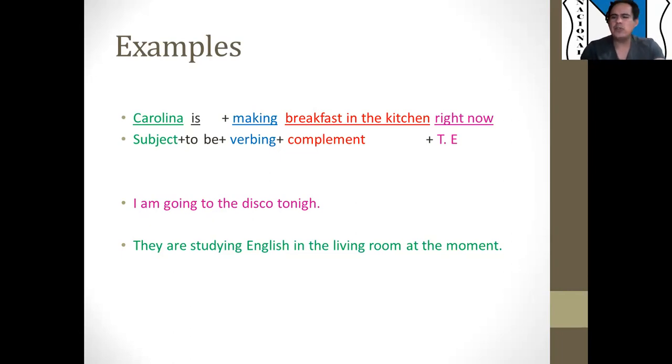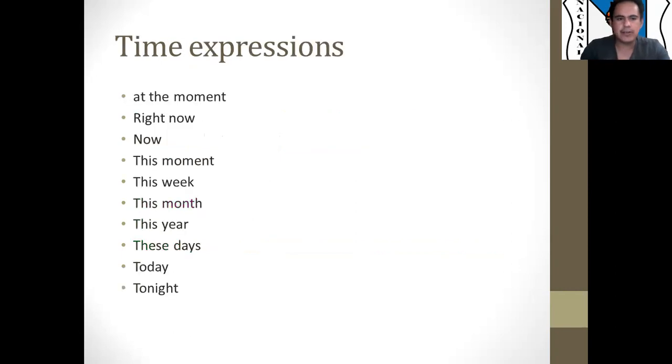So, but now you're probably wondering, what are the time expressions for present progressive? The time expressions are these ones. Please write it down in your notebooks. At the moment, right now, now, everything that has this moment, this week, this year, this Friday, this Tuesday, everything with this, it's present progressive. This also is these days, these years, everything with this also is considered present progressive. Today, tonight, nowadays, among others, okay?